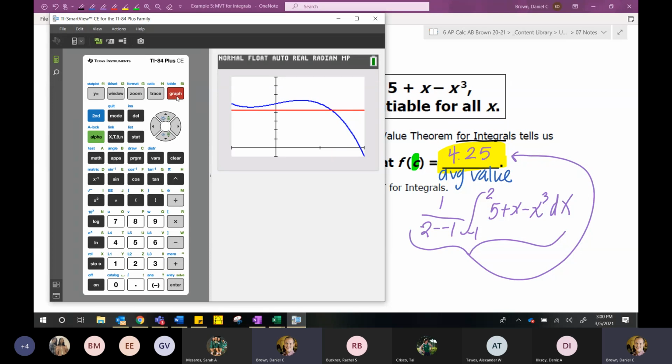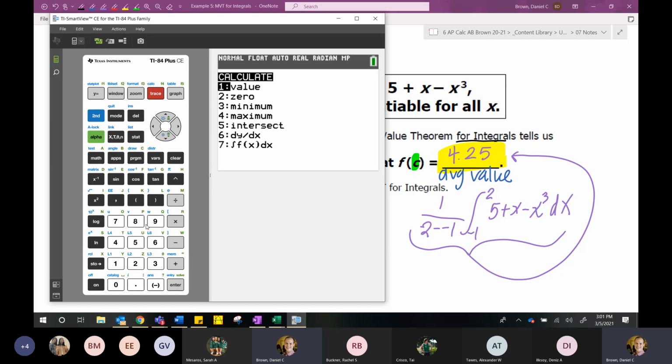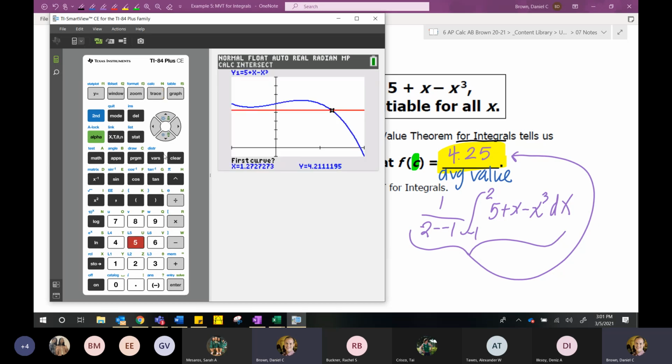What we're looking for, and what the mean value theorem for integrals states, is that at some point the function and its average will be the same. We can visually see, yes, that happens one time. It can happen more than one time. I want to find that one time, so I'm going to go ahead and find the intersection point. Yes, that's my first curve. Yep, that's my second curve.